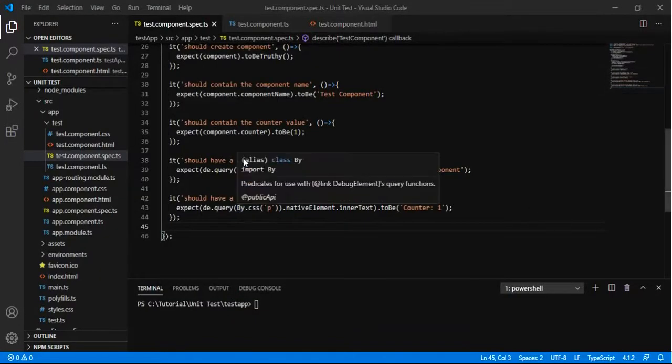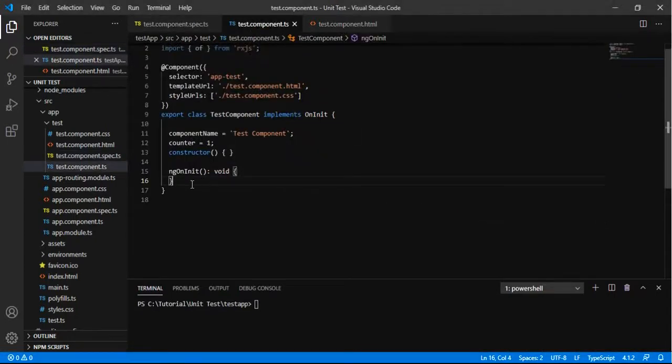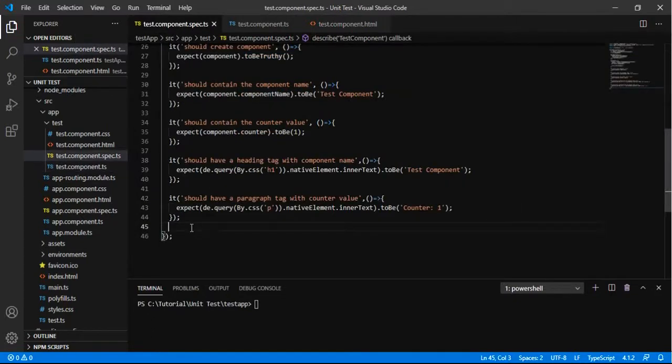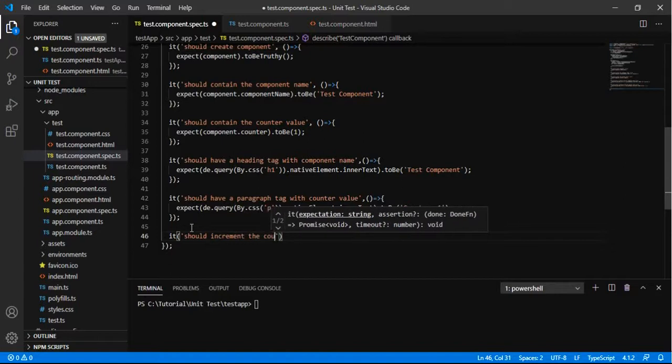Now let us go ahead and see whether a function is doing what it is supposed to do. For this I am going to write a simple function that will increment the value of the counter. As soon as this function is called, the counter value should be incremented. So I am writing the spec. It should increment the counter value.